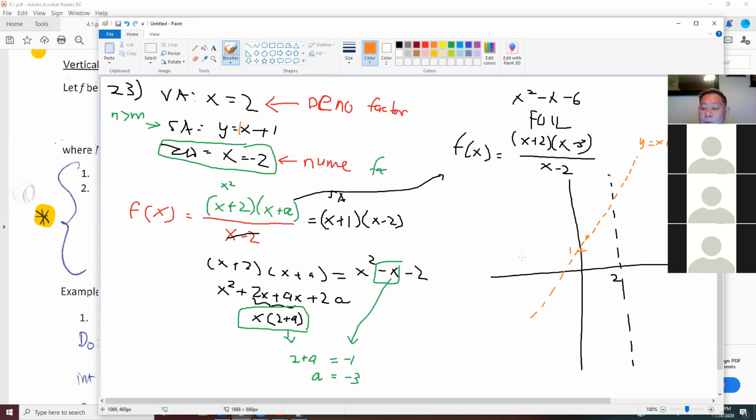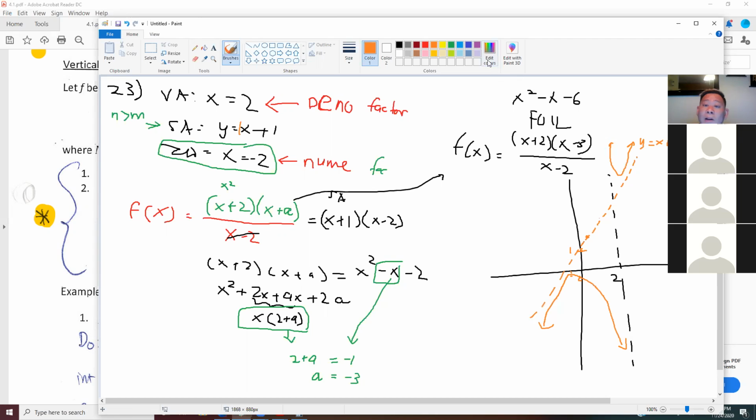And then your zero is at -2. I think -2 is somewhere here. Maybe somewhere here, -2. Again, I don't have a graph paper. Make sure you use a graph paper. So -2 is somewhere here. So you kind of know that this graph will go something like this. And then maybe somewhere like that.